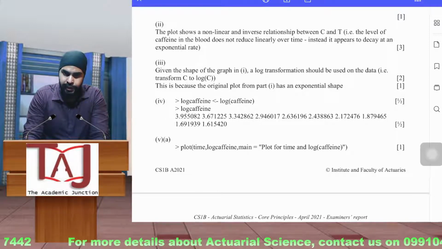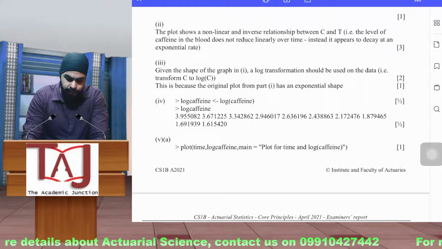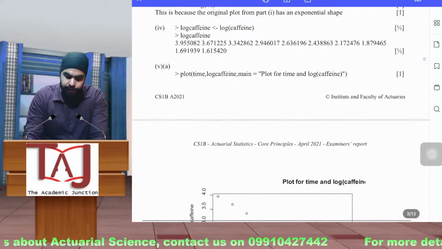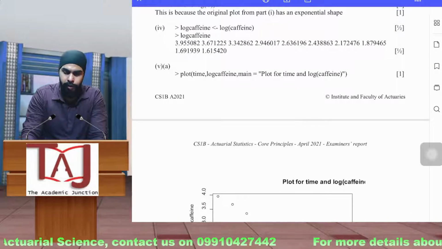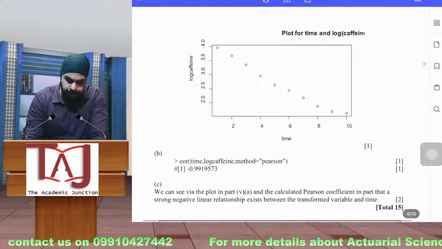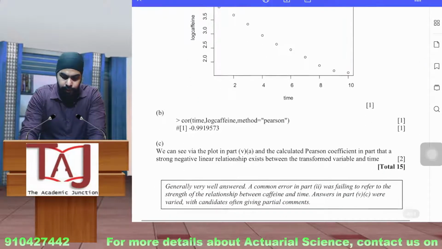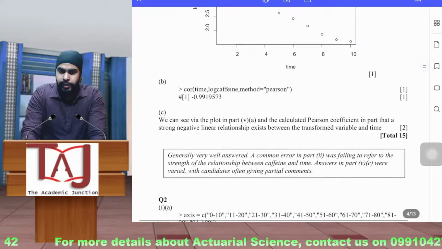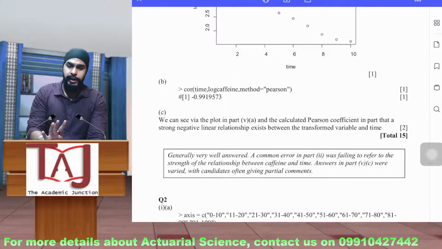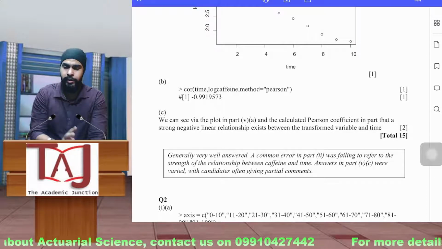So one function, basically the log function, and one function to plot your scatter plot, and then another function wherein you are plotting the logarithmic values. Okay, so 3 lines of code as of now. Then you have to find the correlation, 4 lines of code, and done. So there were just 4 lines that you had to write.